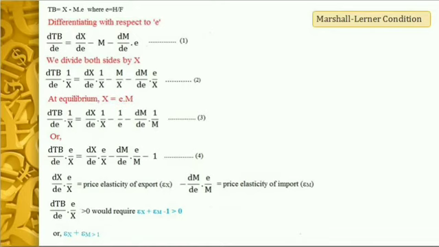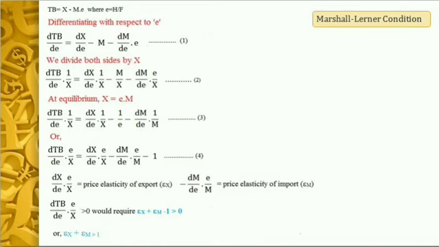Now we are trying to find out the condition under which a change in the exchange rate, specifically a rise in the exchange rate, will be improving the balance of trade. So that we are trying to find out the condition under which a depreciation or devaluation of the home currency will be improving the trade balance, or it will be reducing the deficit.